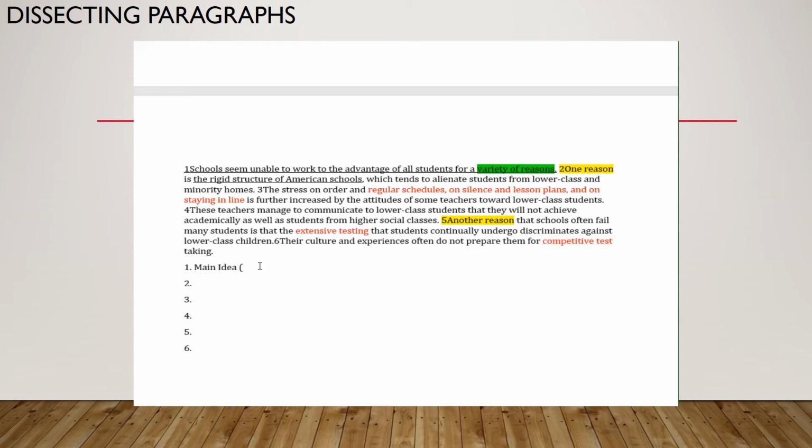Turn that main idea into a question in your head. How do schools seem unable to work to the advantage of all students? Turn that into a question.